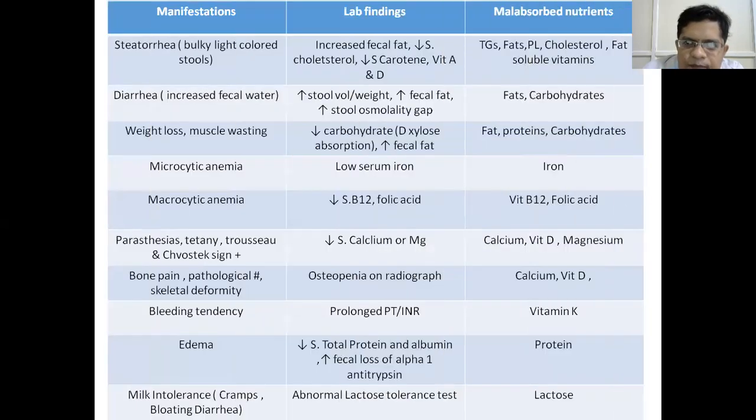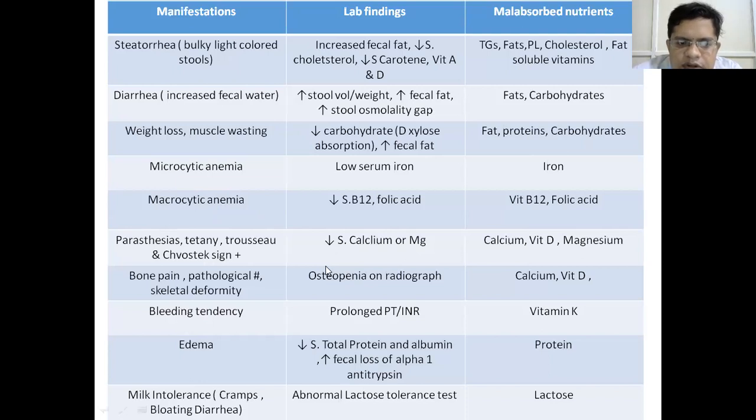This is a repeat slide I have kept again and again because these are the manifestations of malabsorption. If a major amount of ileum is resected, the patient will have steatorrhea, diarrhea, weight loss, muscle wasting, decreased absorption of iron leading to microcytic anemia, and decreased absorption of B12 and folic acid resulting in macrocytic anemia.